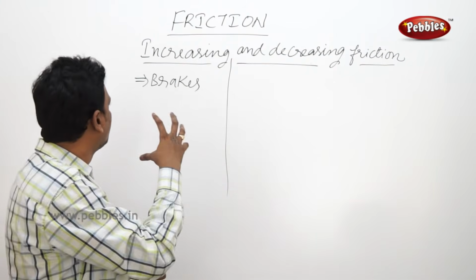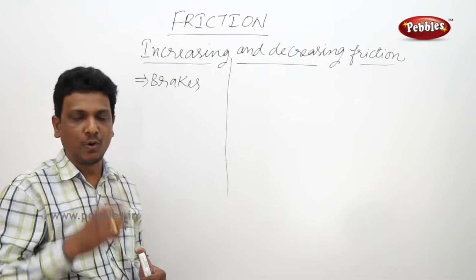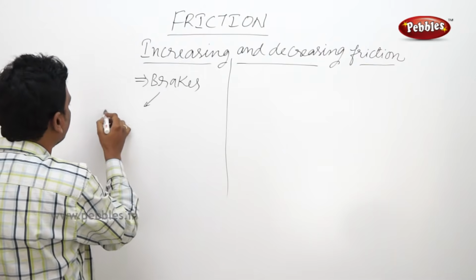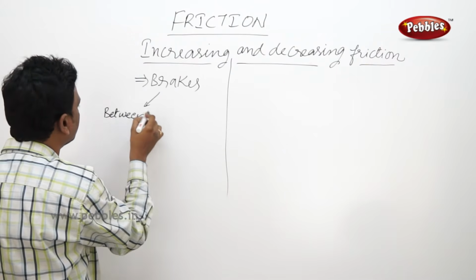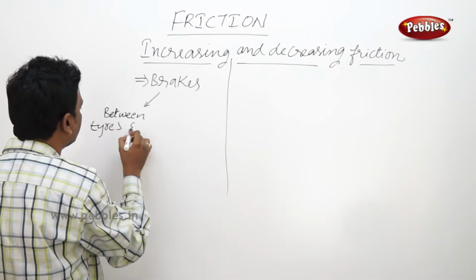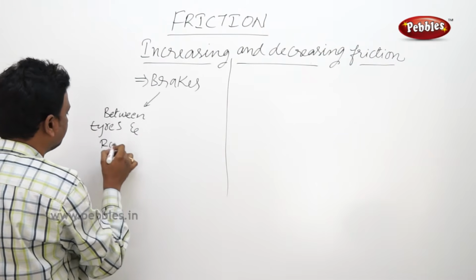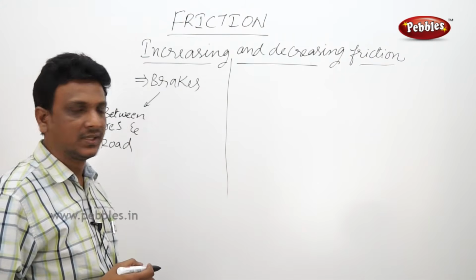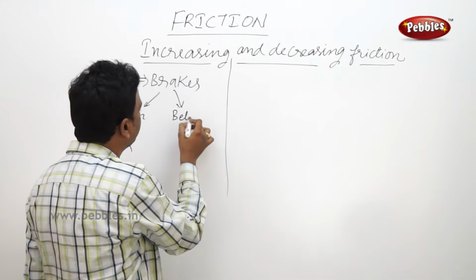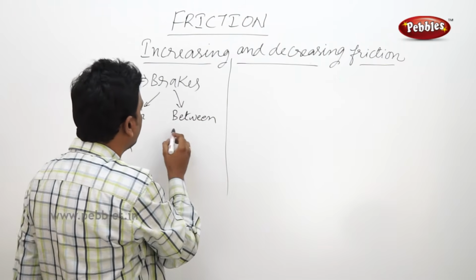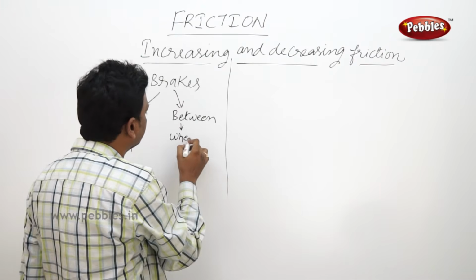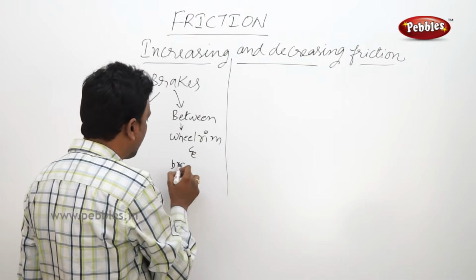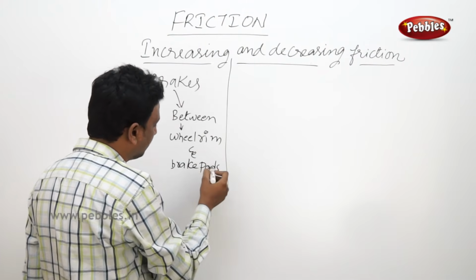You see here, to stop the vehicle, the friction at 2 points is very important. One point is between the tires and the road. At this point, it's very important. And what is the other point? Between the wheel rim and the brake pads.